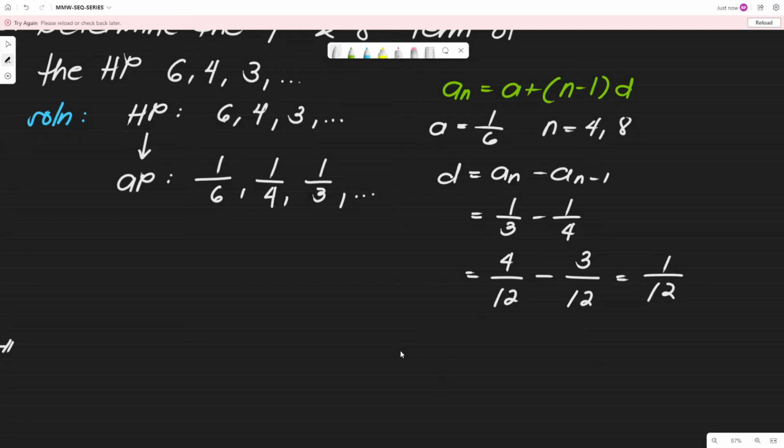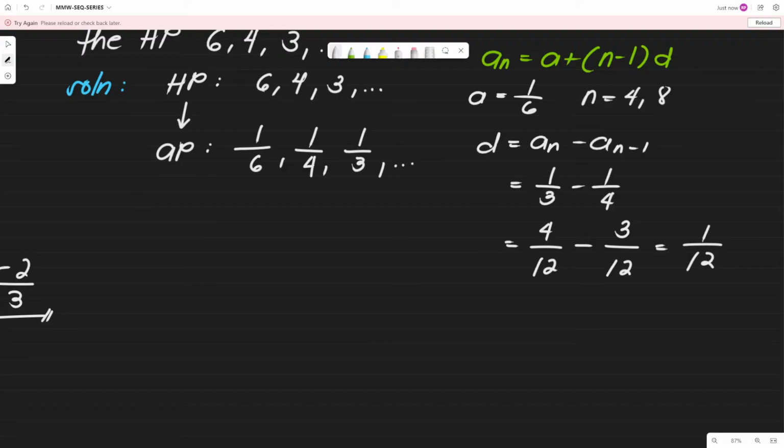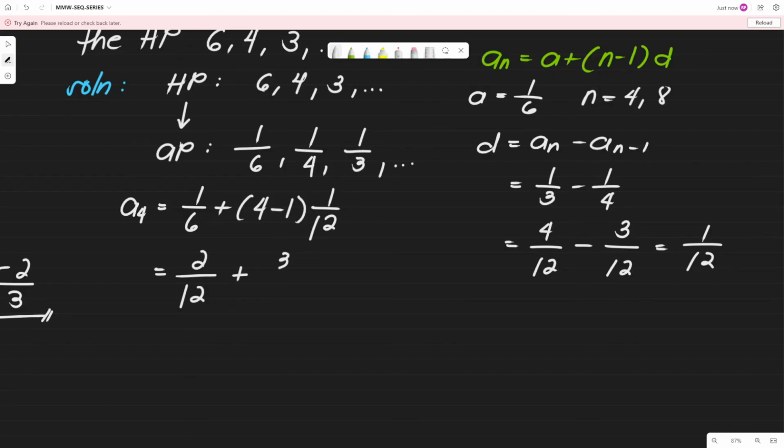Makukuha na natin ngayon yung a sub n na hinahanap natin. So first, dun muna tayo sa pang-apat, a sub 4. So we have 1 over 6 plus 4 minus 1 times 1 over 12, no? So, let's make this one, since may operation tayong involved na addition, kailangan similar fraction sila. So, yung 1/6 magiging 2 over 12, no? Kasi 6 and 12, ang LCD nila is 12. Then plus, 4 minus 1 is 3 times 1 is 3 over 12. Ayan. Then we have 2/12 plus 3/12, that is 5 over 12. Ayan. That is for the fourth term.